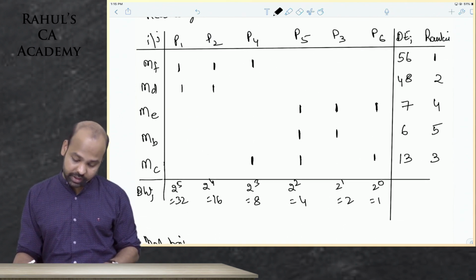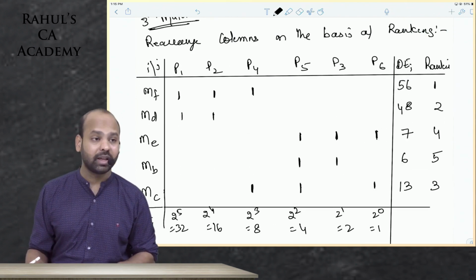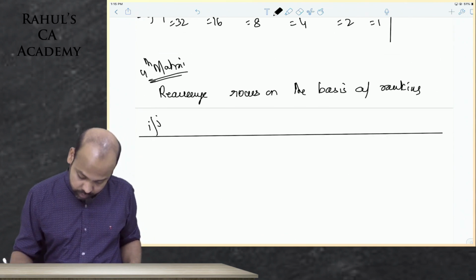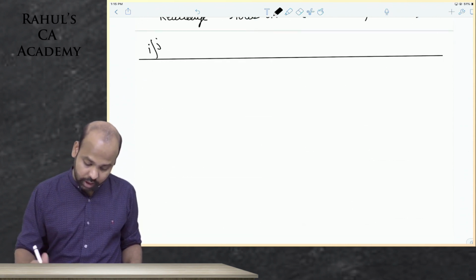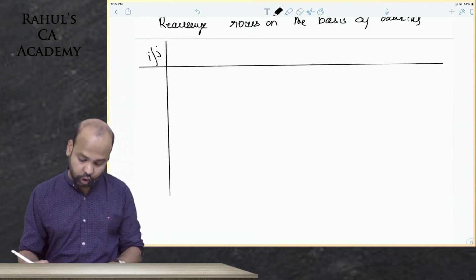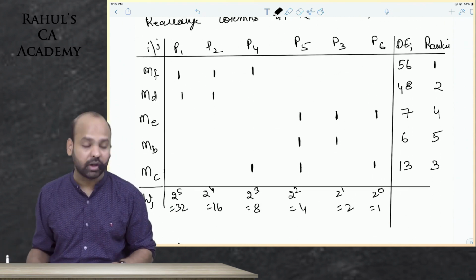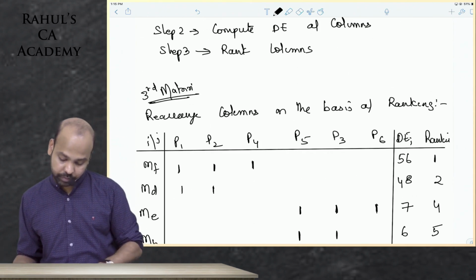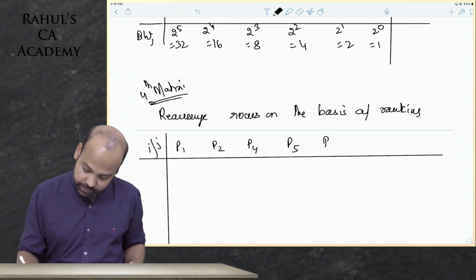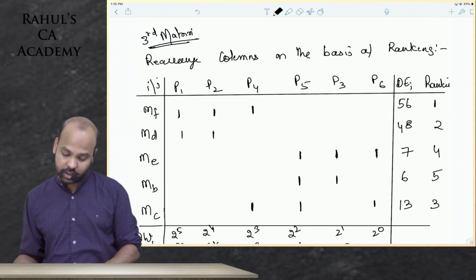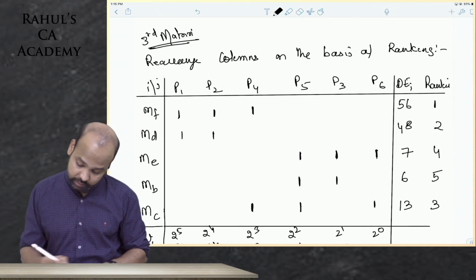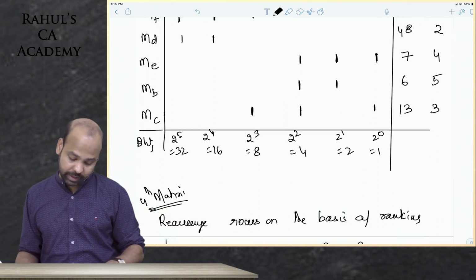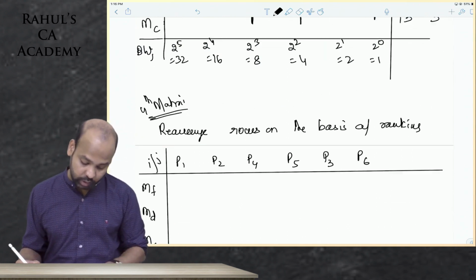Now, guys, we are rearranging rows on the basis of ranking. Remember, the columns will not be interchanged. I'll still write them P1, P2, P4, P5, P3 and P6. These are your columns. As far as rows are concerned, MF and MD will still remain first, and then you will have MC climbing up, and then you have ME and MB.